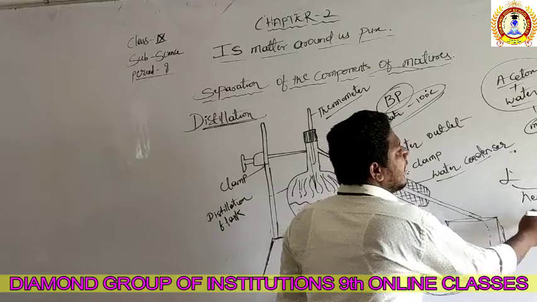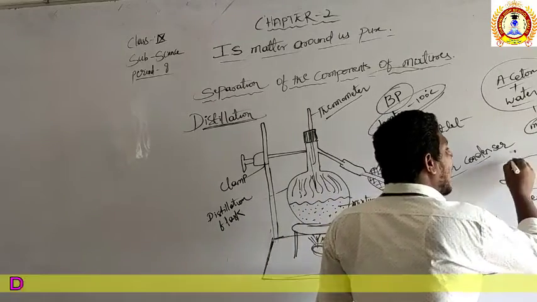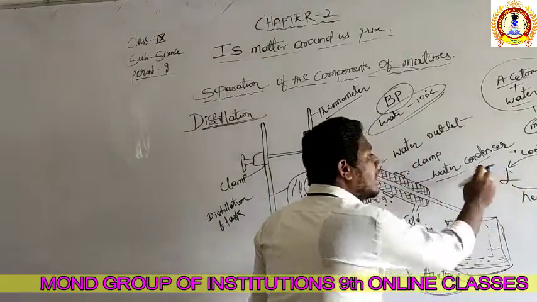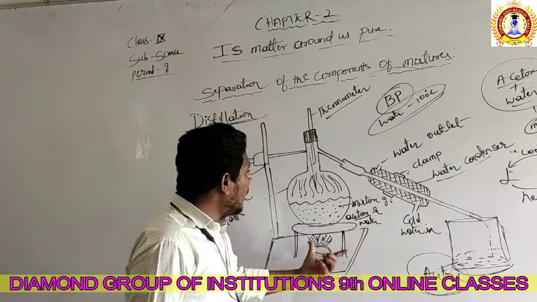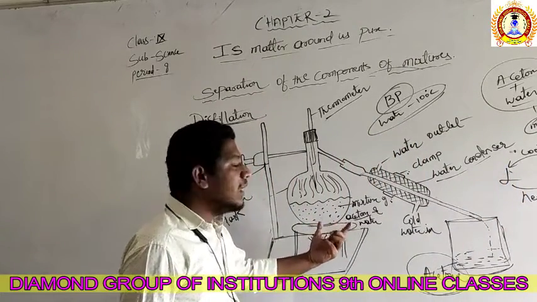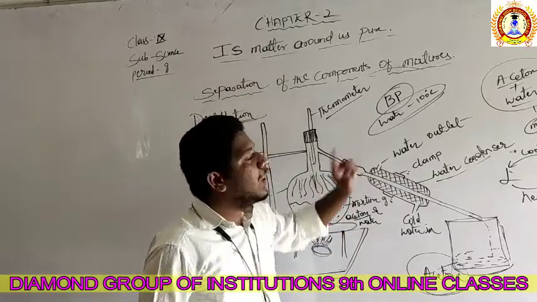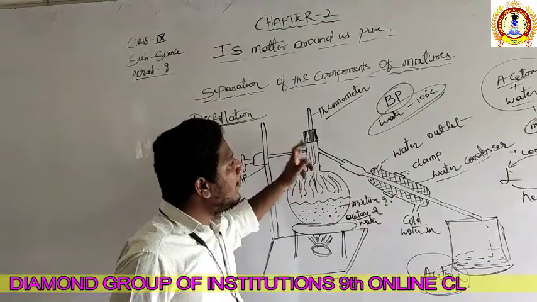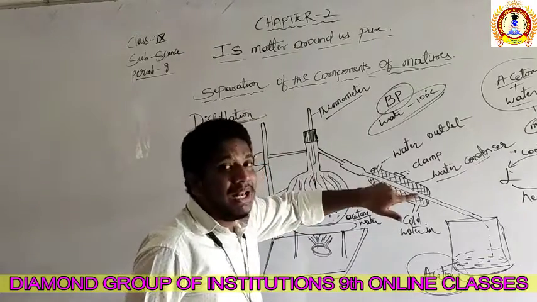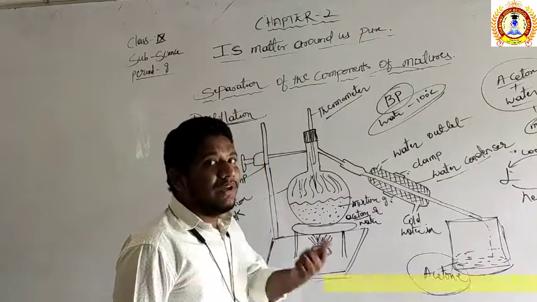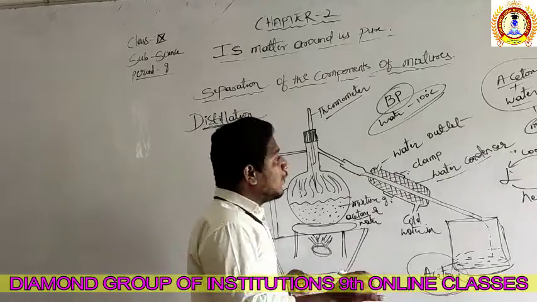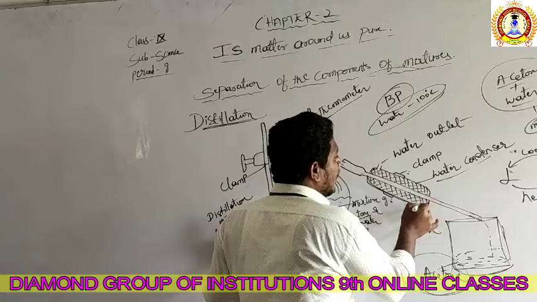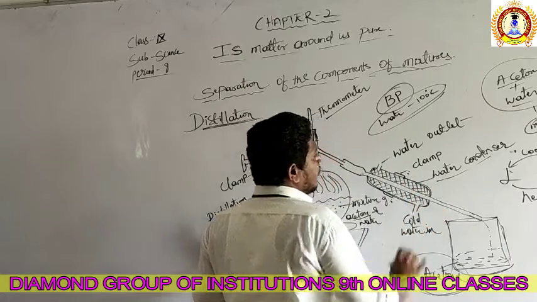When the liquid is heated, it becomes gas. When the gas is cooled, it should again become liquid. When the mixture of acetone and water is heated, acetone boils first due to the low boiling point, and as a result it becomes vapors, and those vapors become liquid again by the process of cooling. So how are we cooling? We are cooling by this chamber, which you can also call the coolant chamber.